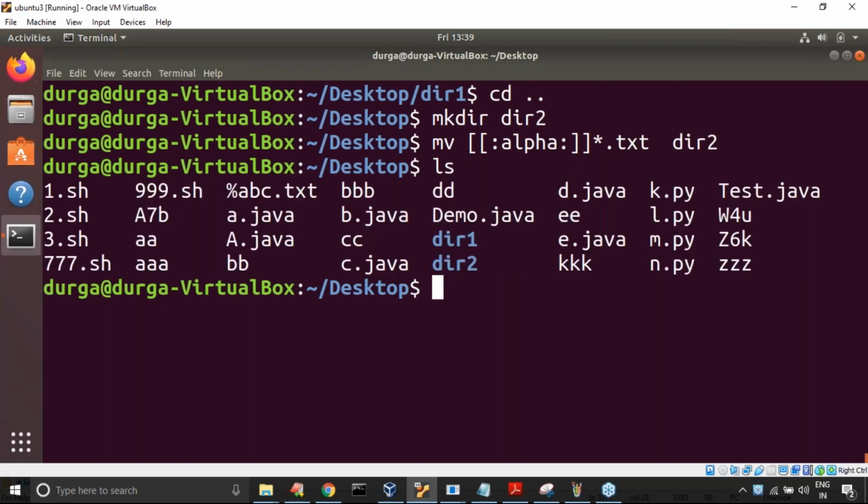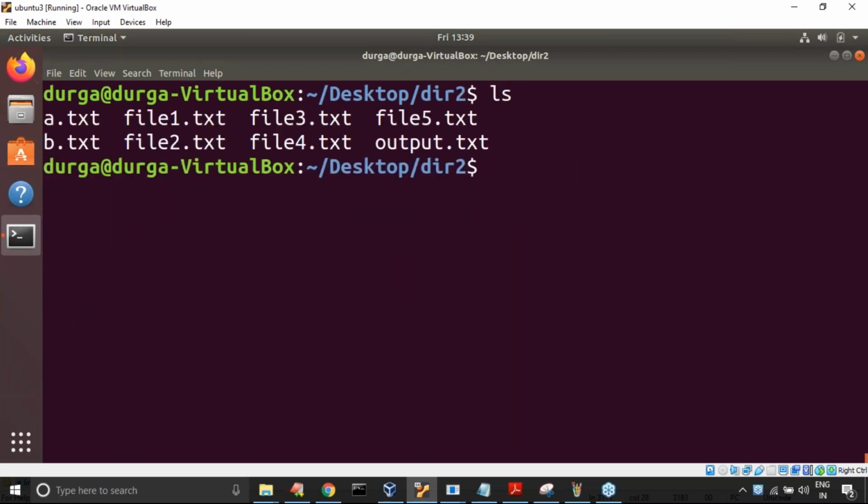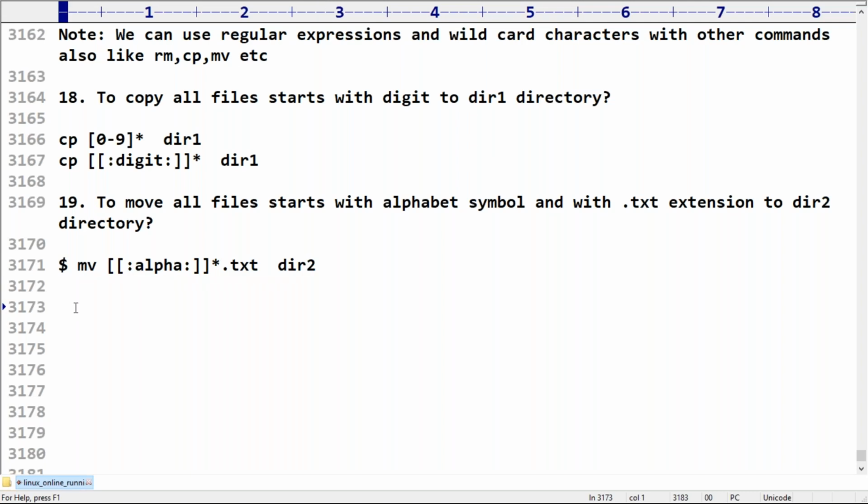No, because all of them were moved to dir2. Let me open dir2 and run ls. Observe that everything that starts with an alphabet symbol and ends with .txt, all these files moved here.